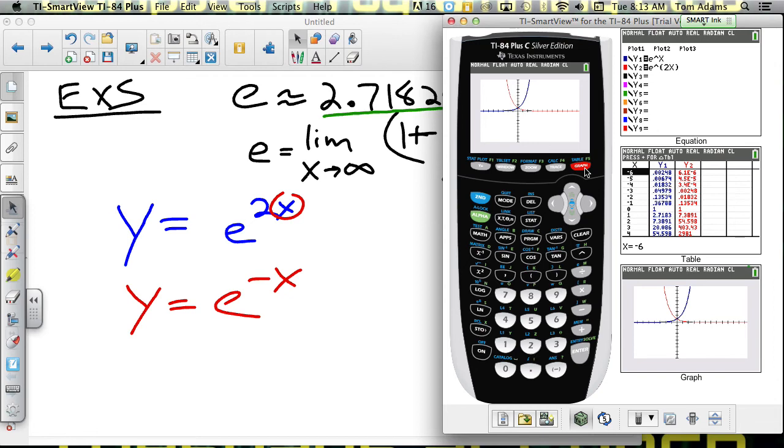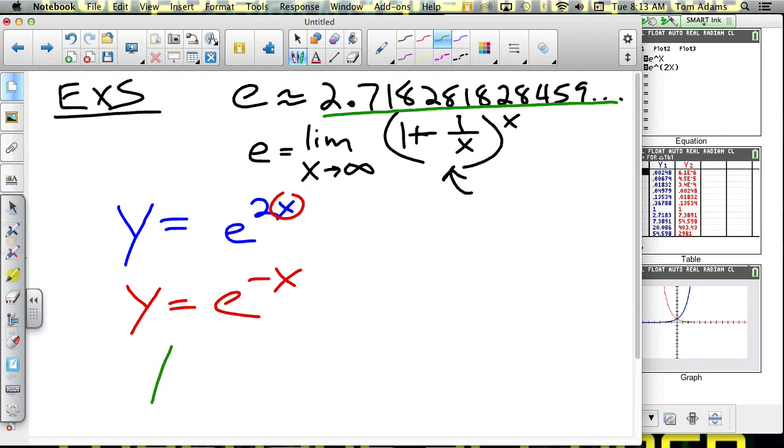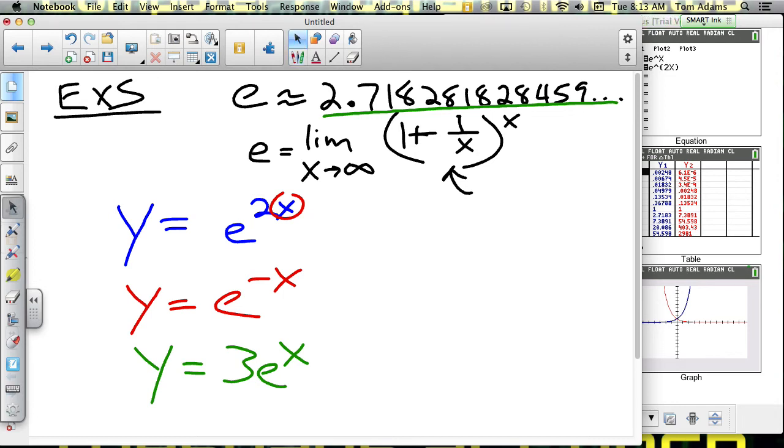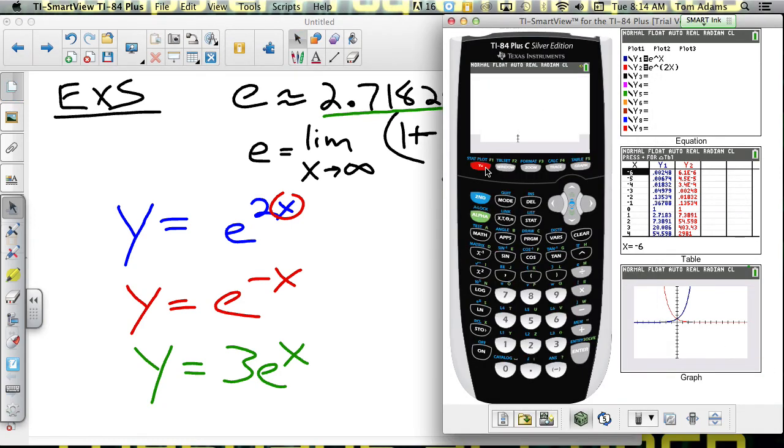What do you think is going to happen when I graph 3e to the x? What's the 3 going to do? Stretch it vertically or horizontally? It's vertically. It kind of looks horizontally. I mean, you could say horizontally, and that's how it would look, right? But technically, it's stretching it vertically. So let's go in there and try that.